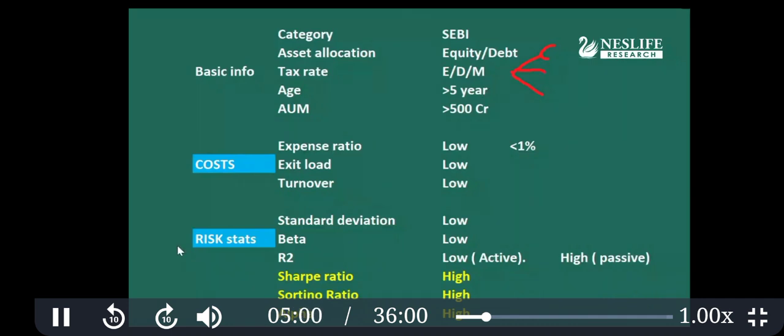Then basic information: the mutual fund age should be more than 5 years. Asset under management should be more than 500. So this is the basic information of mutual funds.